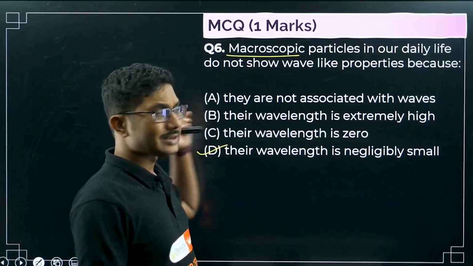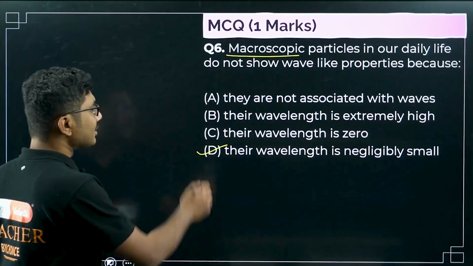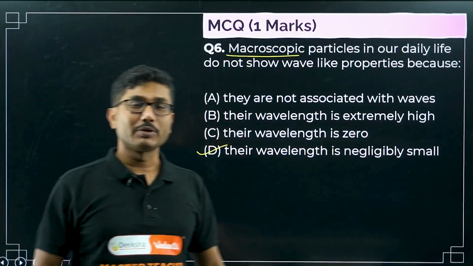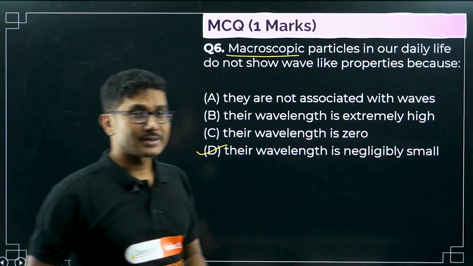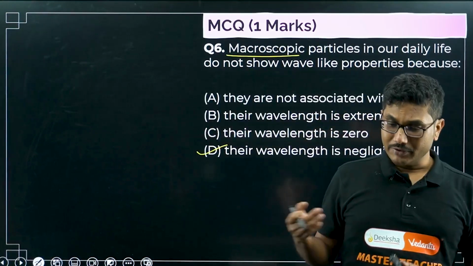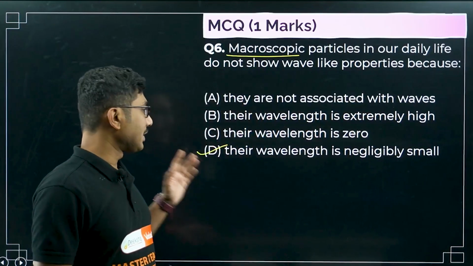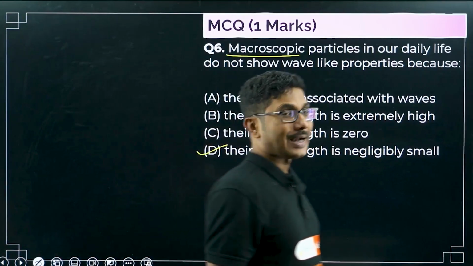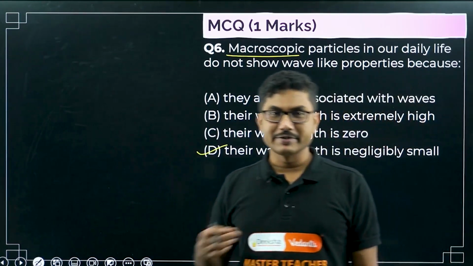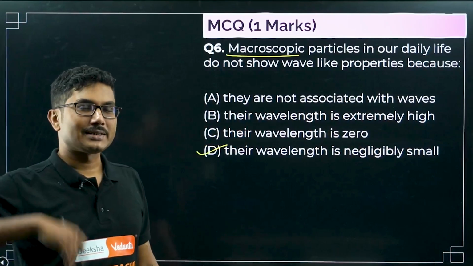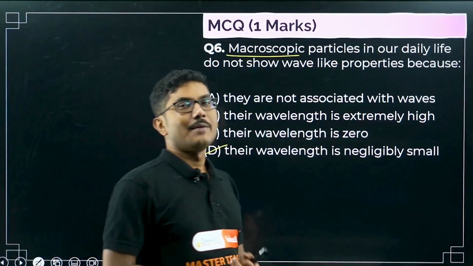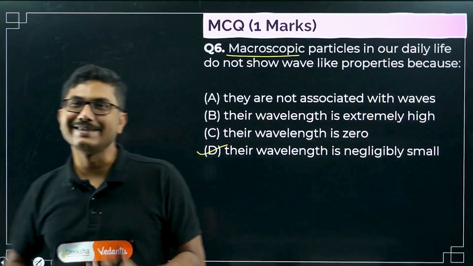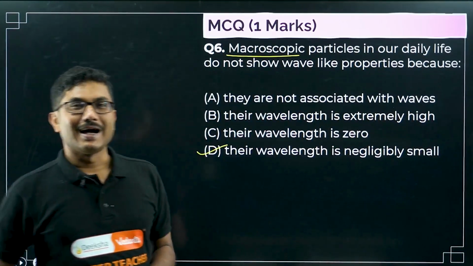This question was slightly controversial in 2024 because the wavelength is practically zero. You can say negligibly small, and both are actually the same statement. So that's why there was some confusion among students, even though they admitted that only option D was the correct answer. Theoretically you can find its value to be 10 to the power of minus 60, minus 70, minus 80, minus 90. That is practically not zero. That's why they said it is technically not zero, even though 10 to the power of minus 100 is obviously practically zero.